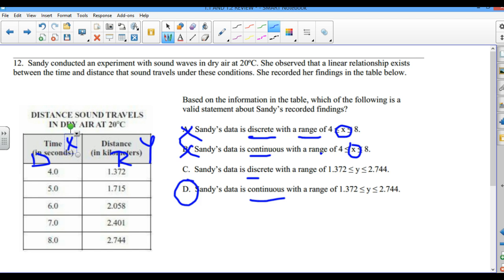You see how easy that was? Just use those little test taking skills and techniques that we are showing you. All right, next one. Again, important things to remember: continuous, we measure. In this case, we are measuring the distance. We cannot count the distance. We have to physically measure it. So it has to be continuous. So remember those, please.